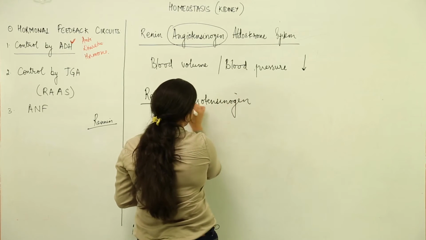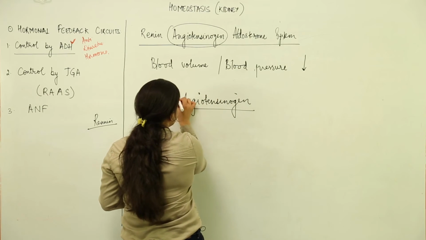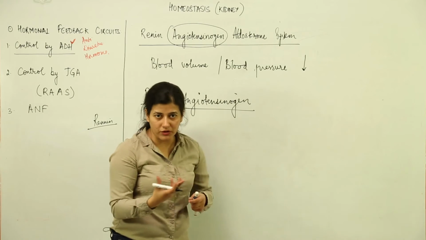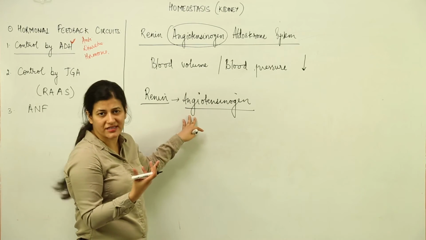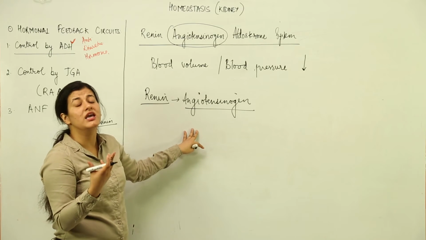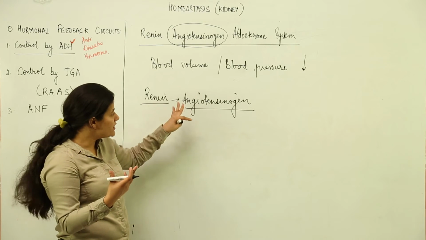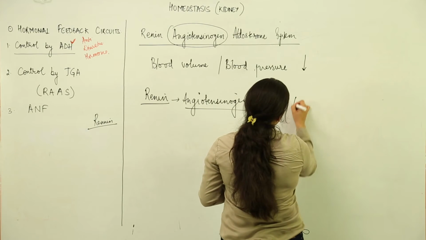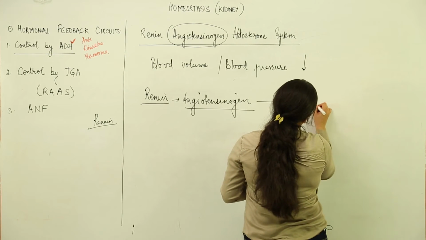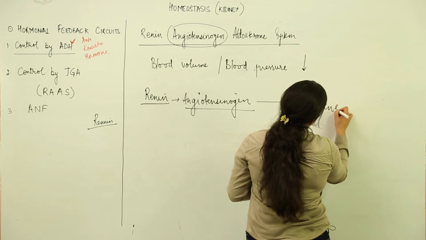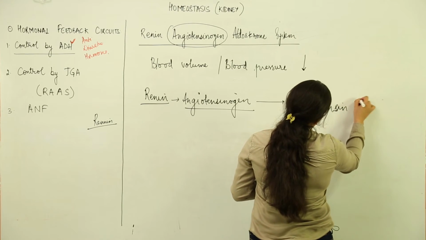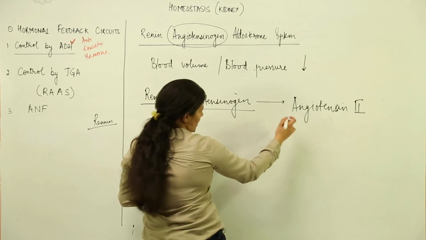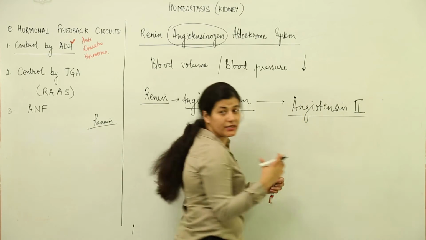Now you have to remember that angiotensinogen is basically a protein that is present inside the blood plasma. This angiotensinogen is converted to angiotensin II. Both of these are present in blood plasma.